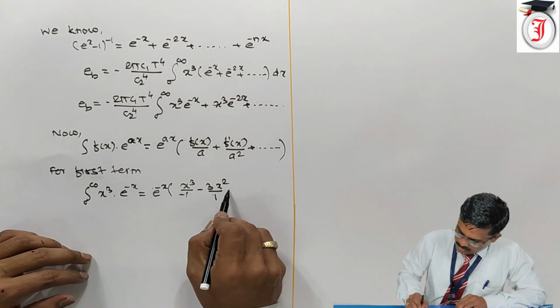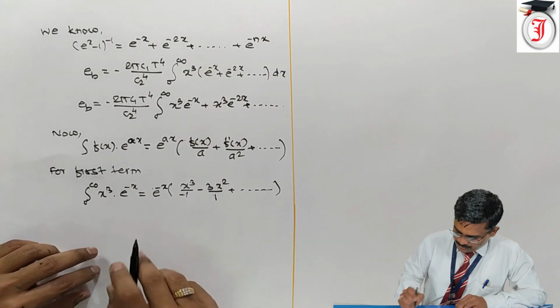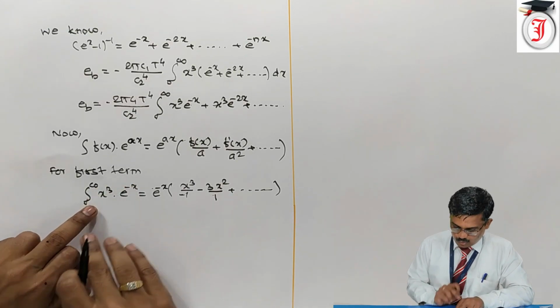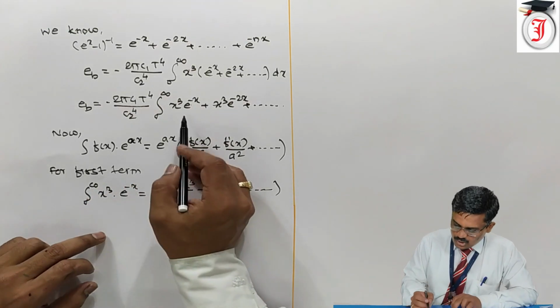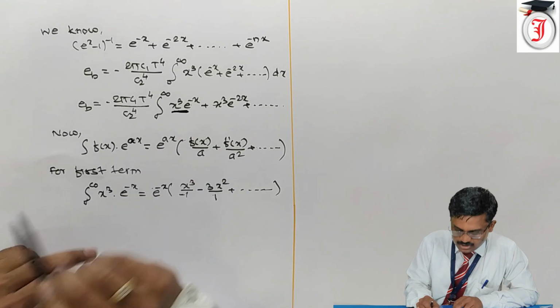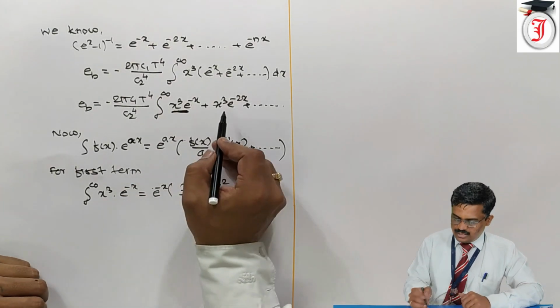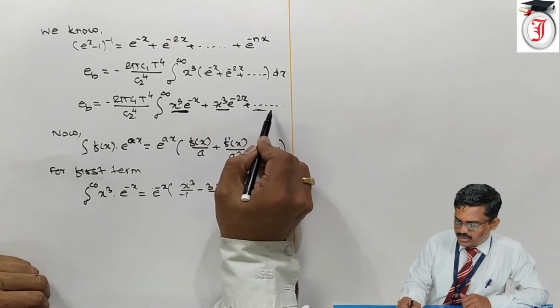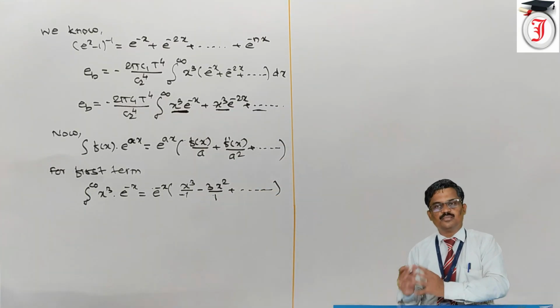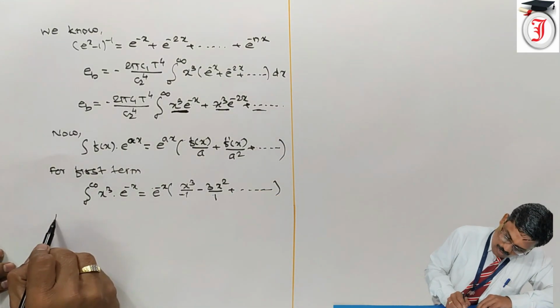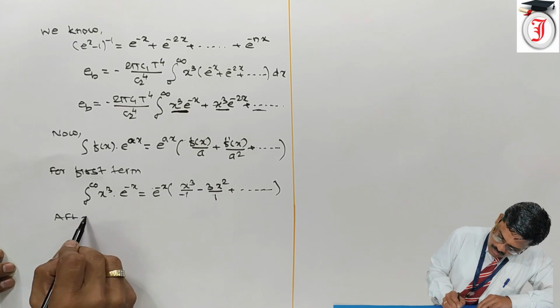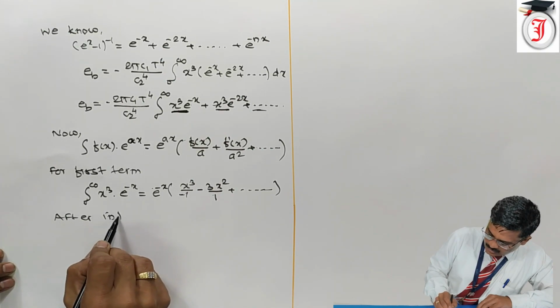Okay, so this is the term like dash dash dash. So this is the integration of the first term only. In a similar manner, we have to integrate the second term, the third term, and the number of terms. This is the integration of the first term. Okay. So after integrating all the terms,